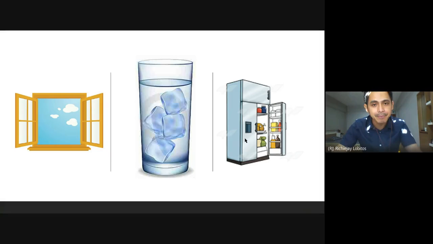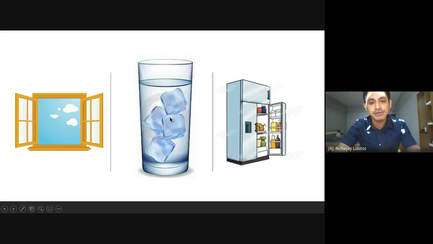Condensation will still happen because there's a difference between the two, as the water could probably have 0 degrees Celsius and the fridge has 3 degrees Celsius or 5 degrees Celsius. So with a difference in the temperature, the warmer air will lose heat to the cooler surface, and then condensation happens. But if you place ice water near the window, which has room temperature, or the temperature which is about 30 degrees Celsius, then that's a big difference.